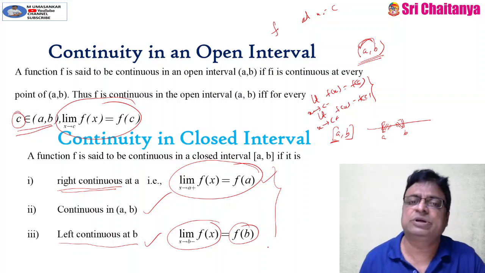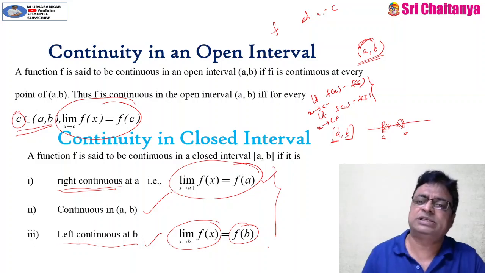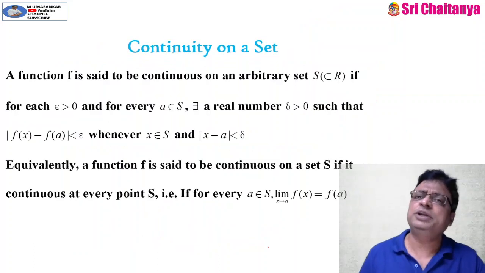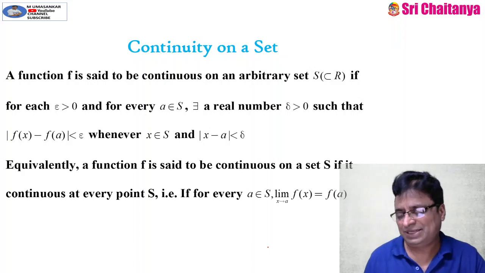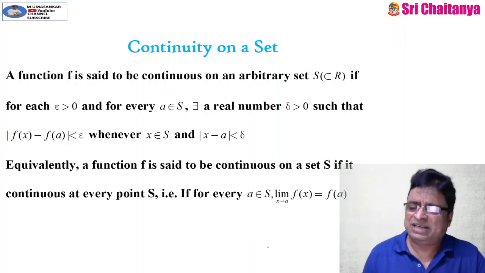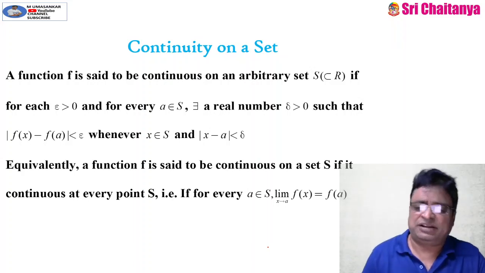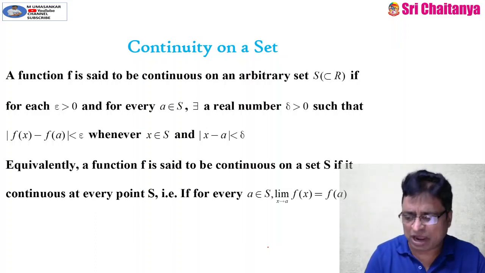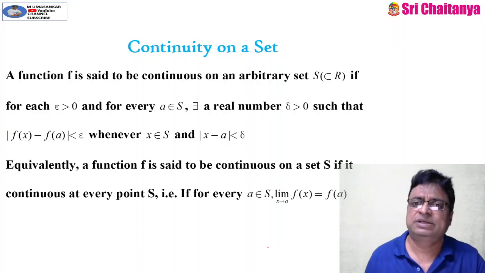And this is about continuity of the function in an open interval, and this is continuity of the function in a closed interval. Now coming to continuity on a set. Because every interval is also a set, and so far we have concentrated on intervals.